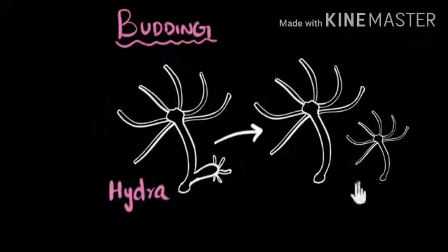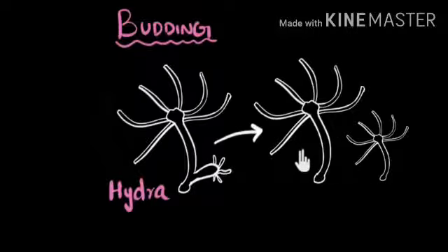Children, this new individual hydra which you can see here is the same as its father or mother. Even we should not say father or mother, we should say parent, because here no gender is there. It is the asexual type of reproduction.